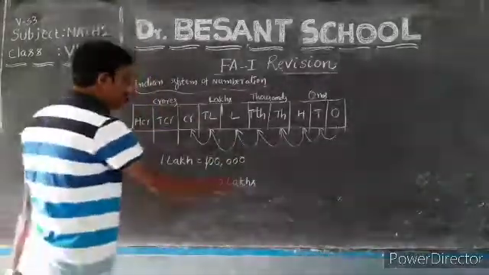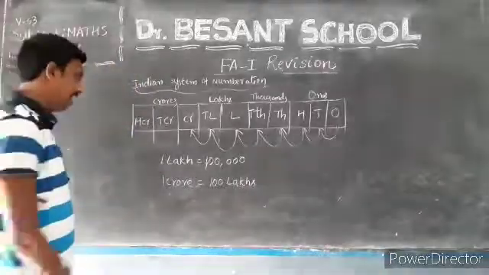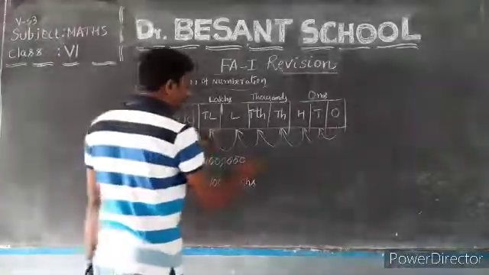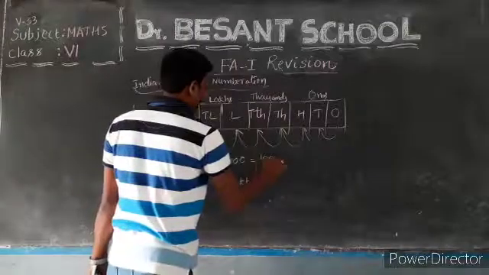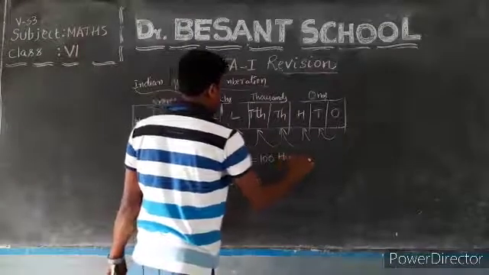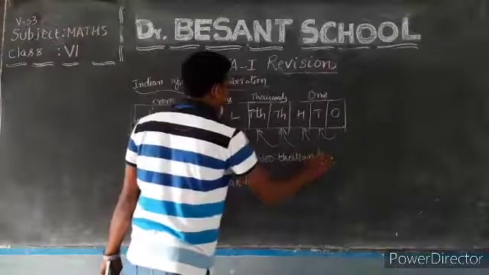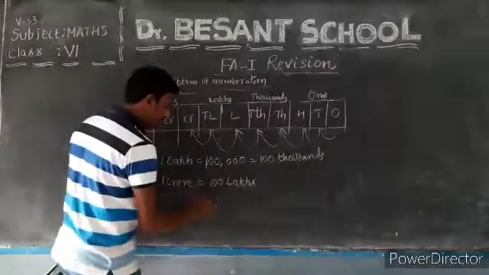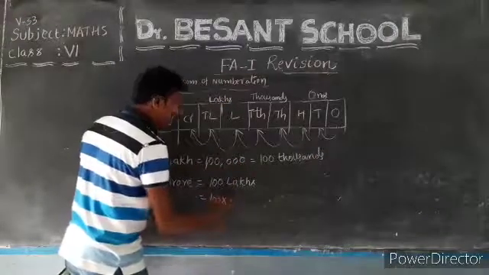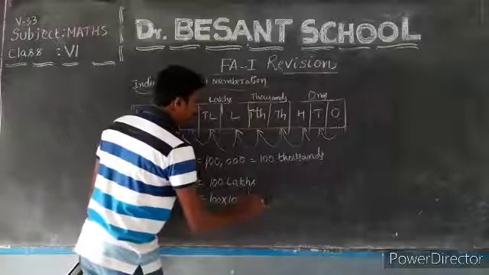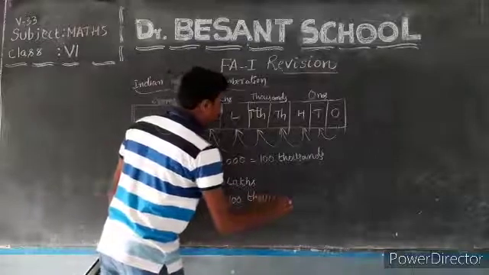Then check here. 1 crore is equal to how many lakhs? 100 lakhs. 1 lakh is equal to how many thousands? 100 thousands. This is very simple now to understand. 1 lakh equals 100 thousands, so 100 lakhs means 100 into 100 thousands.